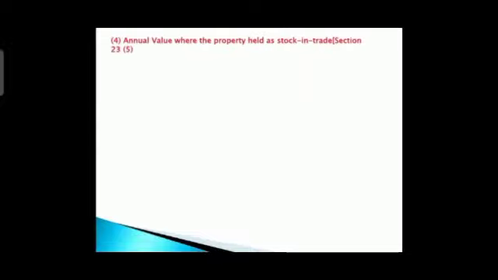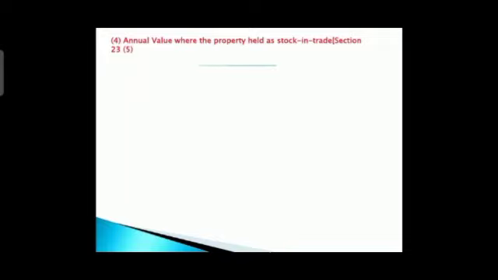Okay, so let us move to the next, that is annual value where the property is held as stock in trade, under section 23 subsection 5. Now what is the meaning of stock? You know that, right? Inventory. It is a business asset, we can say that way. So if a property is held as stock, you are having the property in a stock form, that is stock in trade.